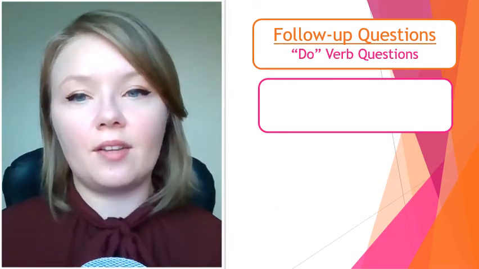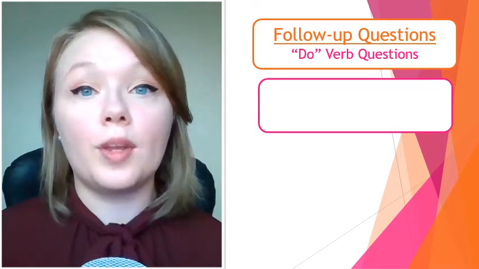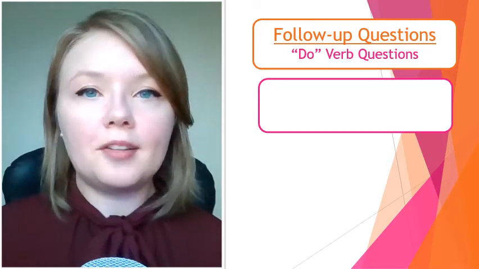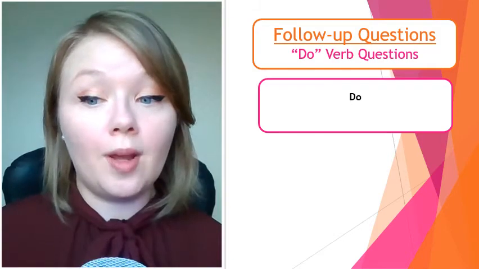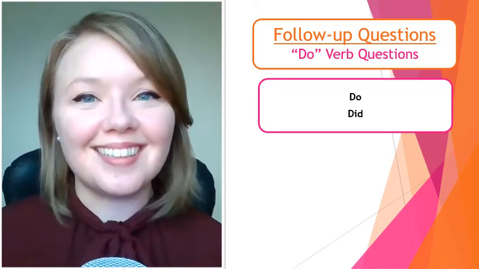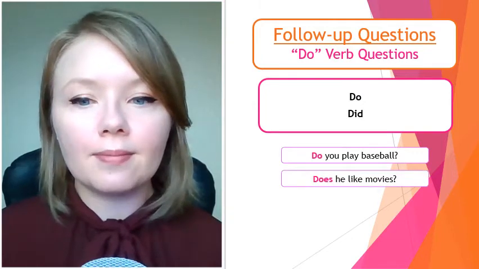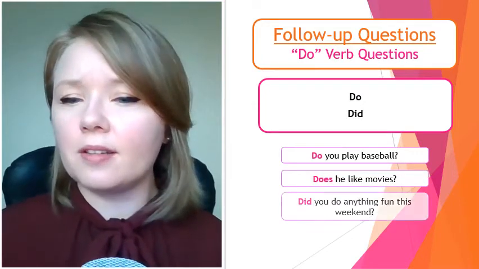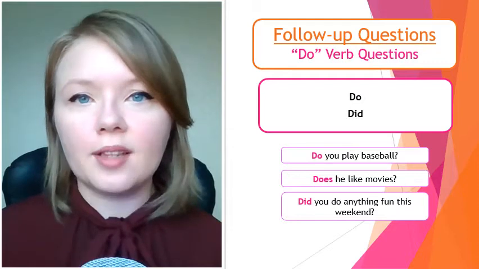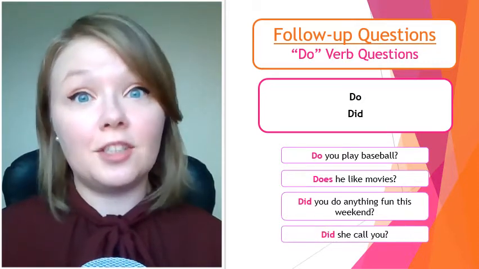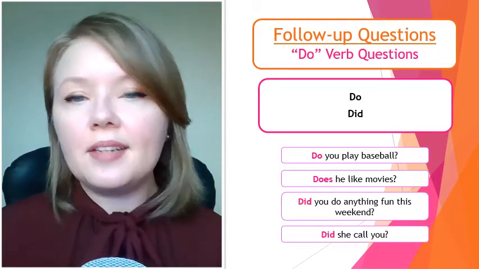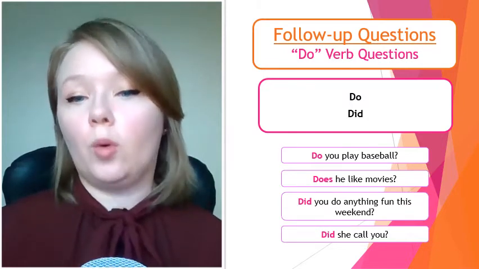Next, let's look at follow-up questions that begin with the do verb. So these would be the words do, of course, and did. For example, do you play baseball? Does he like movies? Did you do anything fun this weekend? Or did she call you? These are also yes or no questions.